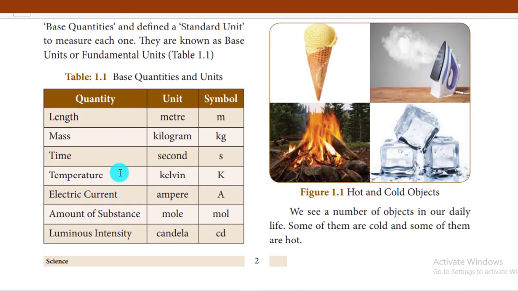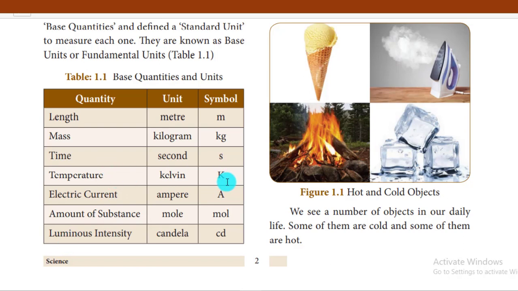Look at this tabular column, base quantities and units. This we already know from 6th and 7th standard: length, mass, time, temperature, electric current, amount of substance, luminous intensity. About length, mass and time, we clarified many problems, units and measurements in the basic quantities. The new quantities are temperature, electric current, amount of substance and luminous intensity.